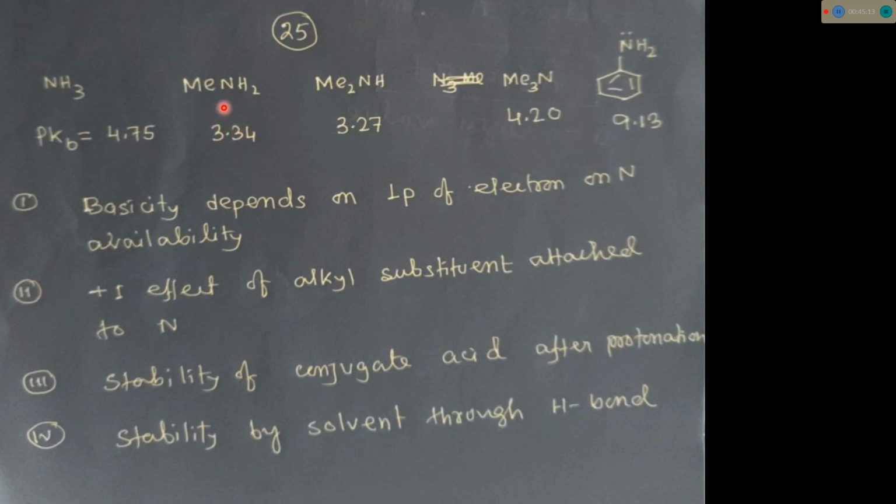Second point, basicity also depends on the plus I effect of the R group, means here methyl. So more the methyl group means more plus I effect. They will donate more electron density to the nitrogen. Lone pair electron or the electron density on the nitrogen will increase. These are the first two points.